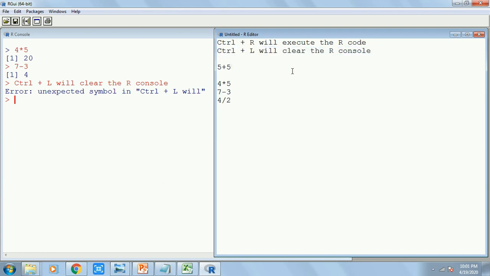Just imagine I have short-term memory loss, so I keep forgetting everything. So I'll write something in my code so I will remember. This is a comment or a statement, but R doesn't understand that this is a comment. So what do I need to do to make R understand this is a comment and not a code? On the left-hand side you put a hash sign, then R will understand this is a comment and not a code. Now if you press Ctrl R, this will not give you an error.